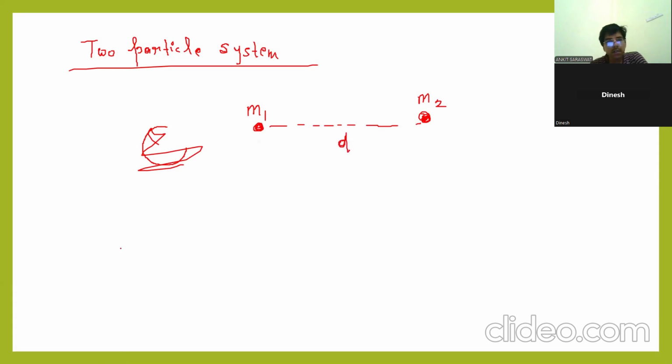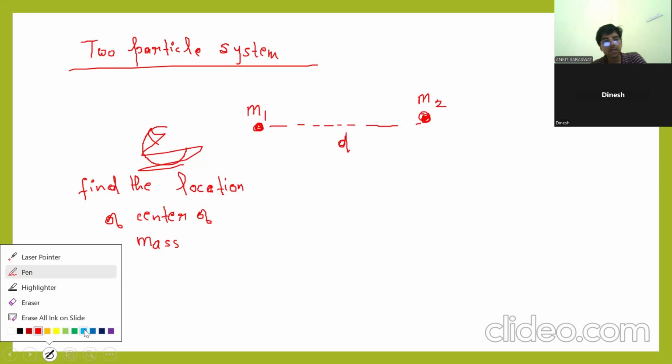The question is, find the location of the center of mass.